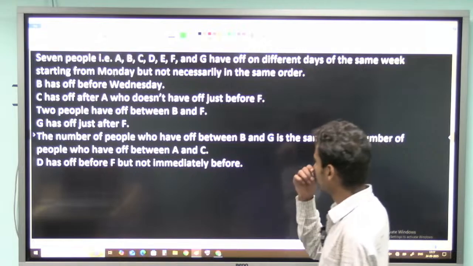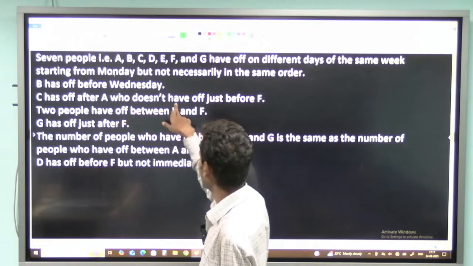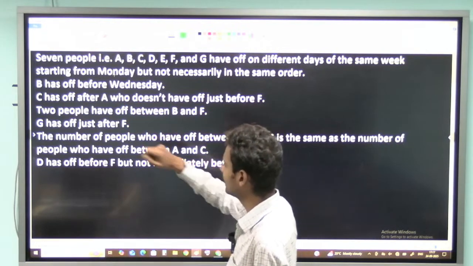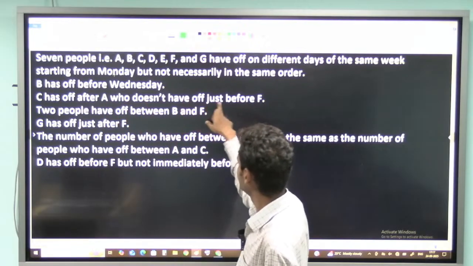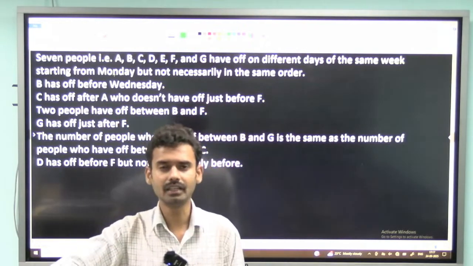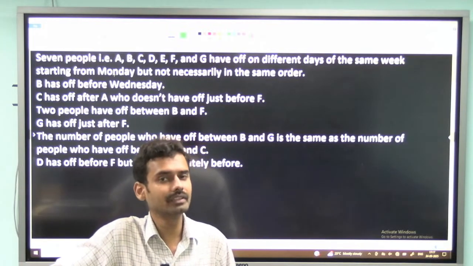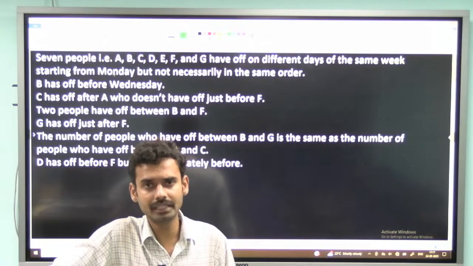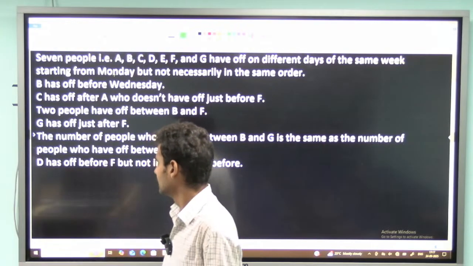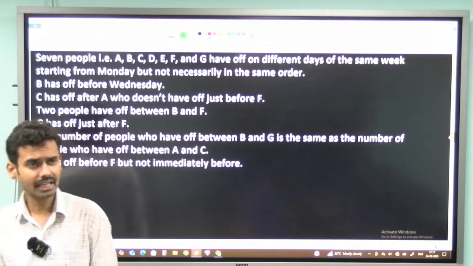Then there is one more piece of information, that is, who doesn't have off just before F. So it is saying that A is not having the off just before F. So this is the negative hint. A negative hint we should combine with any positive hint, or we should combine with the indirect hint, and then we should implement it in the base. Then G has off just after F, which is the direct hint.